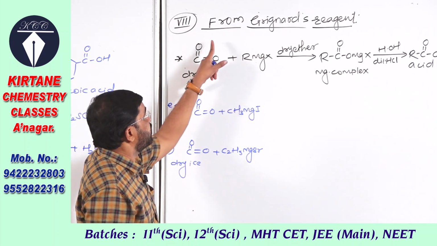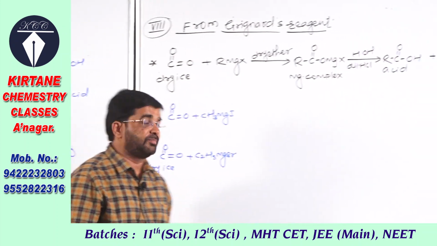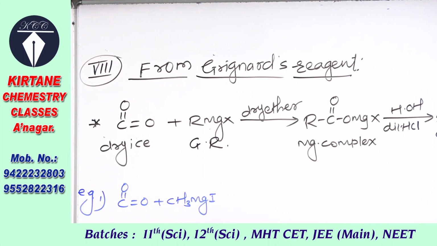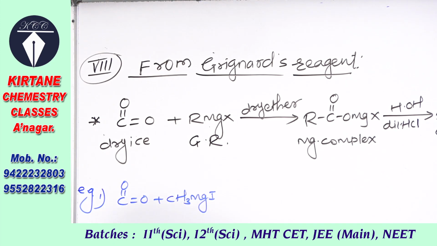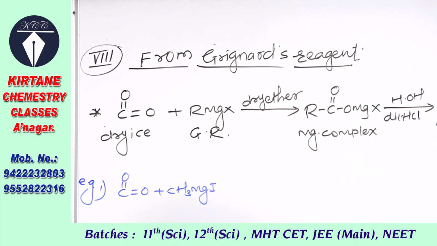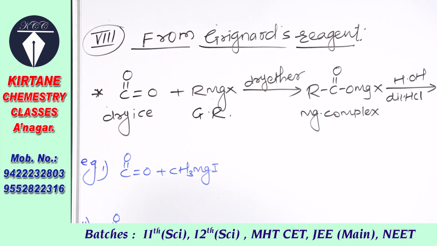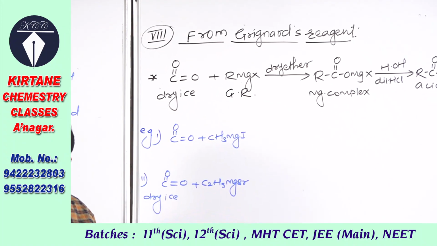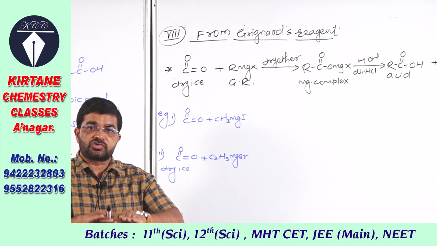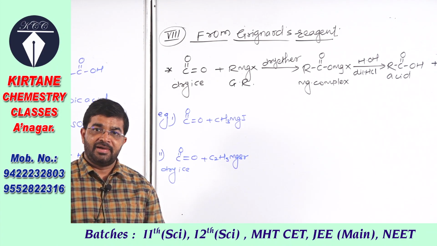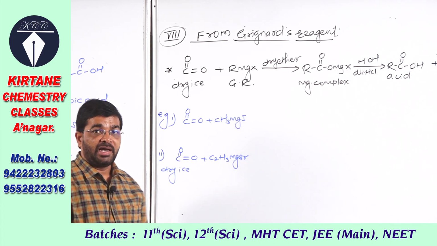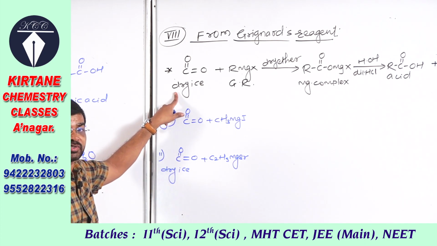So see the preparation of carboxylic acid from Grignard's reagent. We know Grignard's reagent is an alkyl magnesium halide. In this reaction, alkyl magnesium halide or Grignard's reagent is added to solid CO2. Solid CO2 is also called dry ice. When carbon dioxide gas is compressed at high pressure and low temperature, it undergoes solidification, and that solid CO2 is called dry ice.